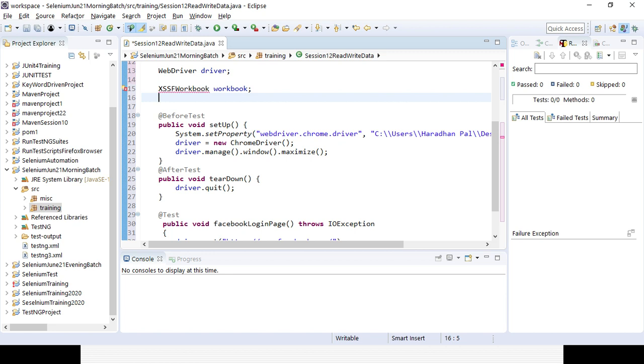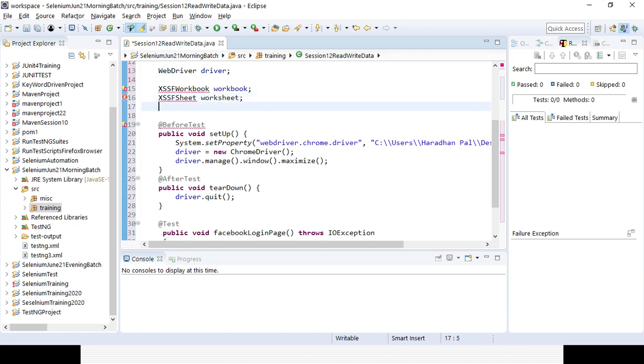Then XSSFSheet. Once I read my workbook, I will be reading the sheet, and then I will be going to the cell. So I am giving the variable called worksheet. Then I will be going to the cell, XSSFCell. Those are the different classes I will be using.